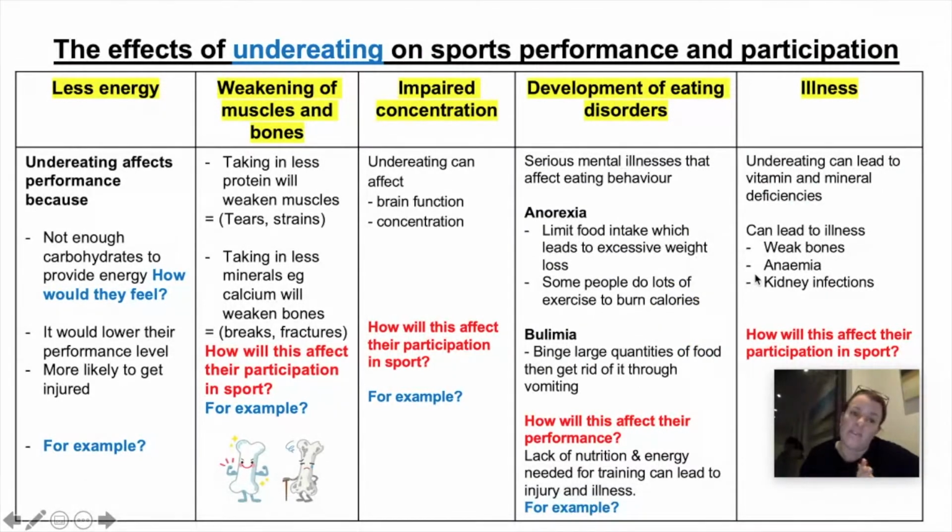There's 5 of them this time. So we're going to have less energy, weakening of our muscles and bones, impaired concentration, which means lowered concentration, development of eating disorders, and illness. So you're going to pause the screen and you're going to write about each column going down in full sentences. I don't want to see any bullet points, and you must link it to sport. Okay?